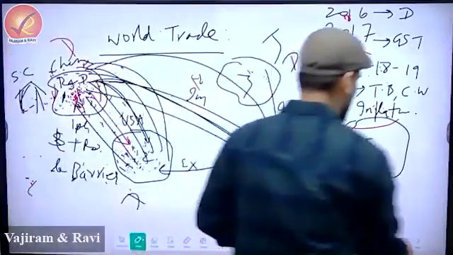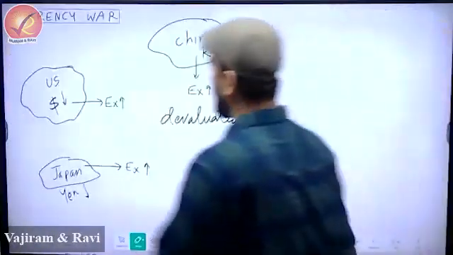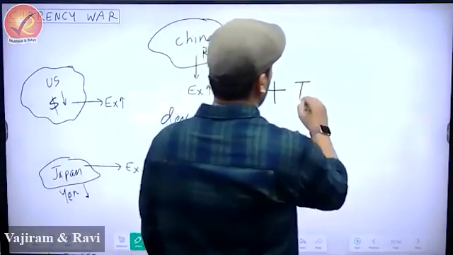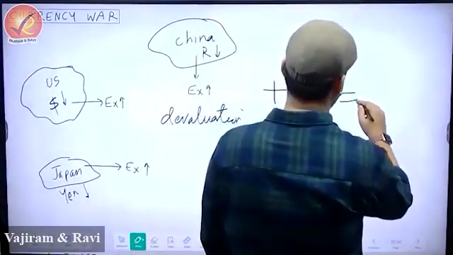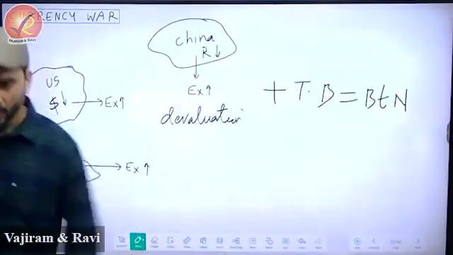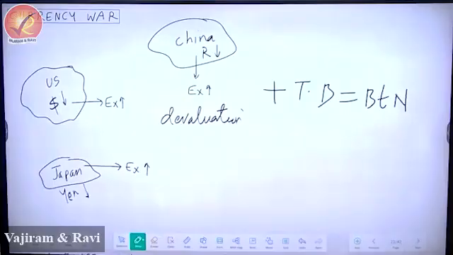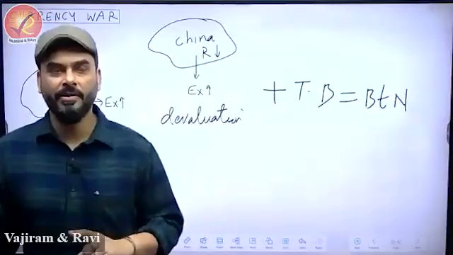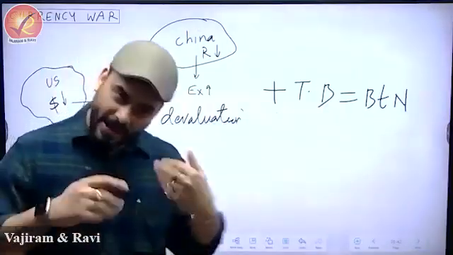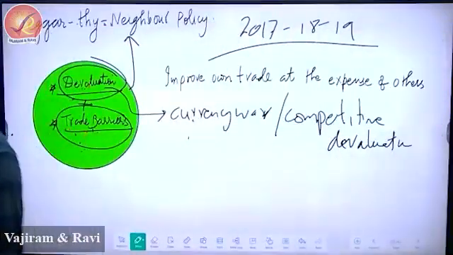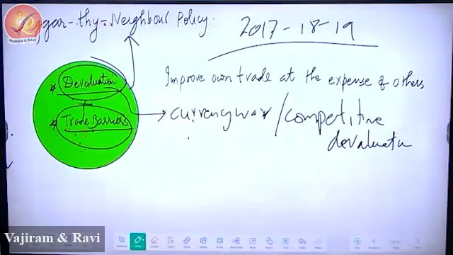So this actually happened. So which diagram will you draw for currency war? You will draw this. And then you just need to write trade barrier, and this will be equal to beggar thy neighbor. So have you given a title currency war? No. So do one thing. You please give a different title. Don't write currency war. Please write beggar thy neighbor. Under that I'll teach you currency war. So please write this title, beggar thy neighbor.